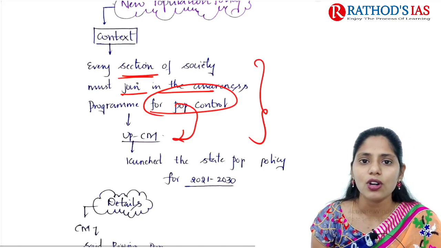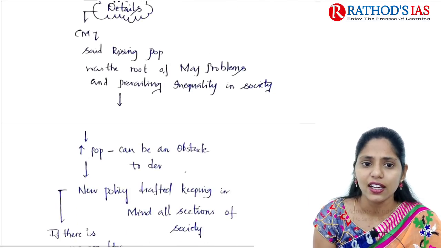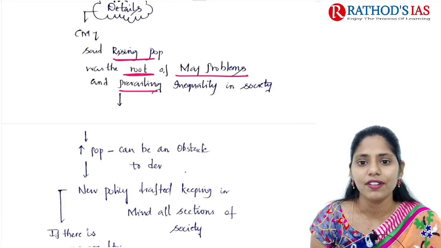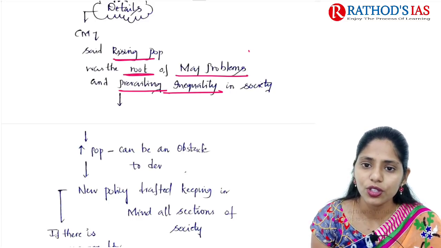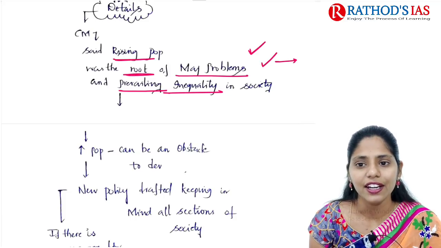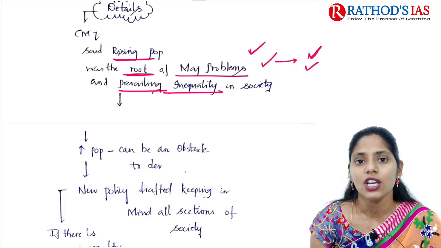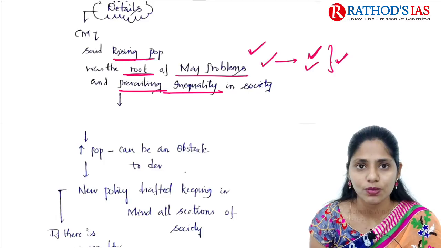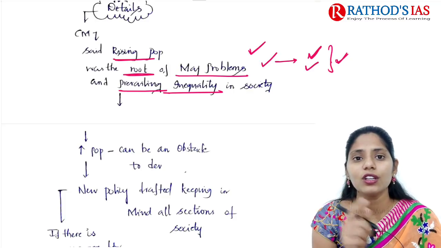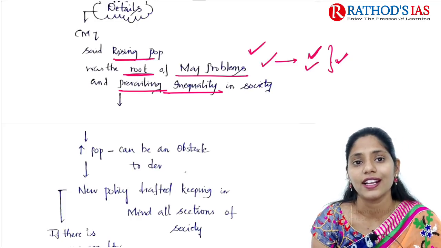Now let us talk about some important details regarding this policy. The Chief Minister of UP said that rising population was the root of many problems, or the majority of problems, and of prevailing inequality in our society. Because of huge population, competition for job opportunities increases. If only skilled people get jobs, most of the other people remain without. Because of this, it leads to poverty, some social problems and inequality in society. So one of the important root causes for the majority of problems in our society is rising population.